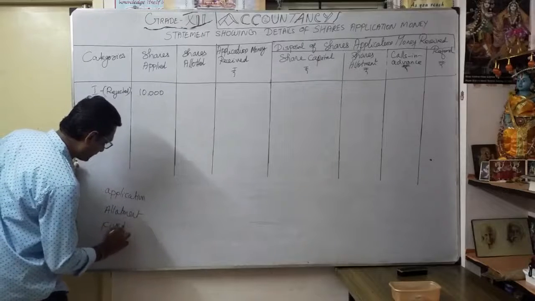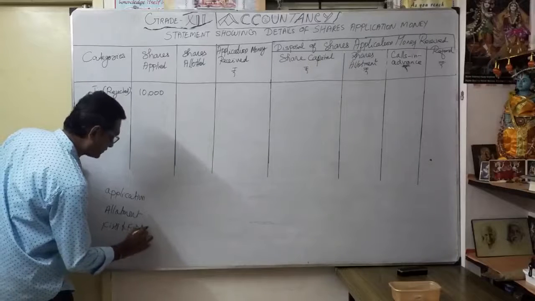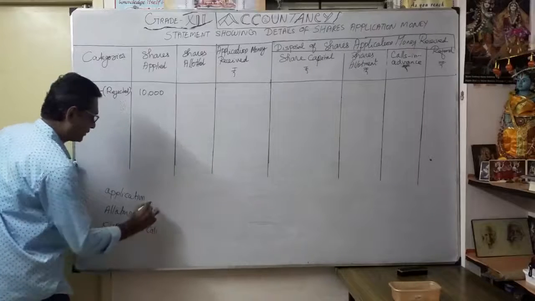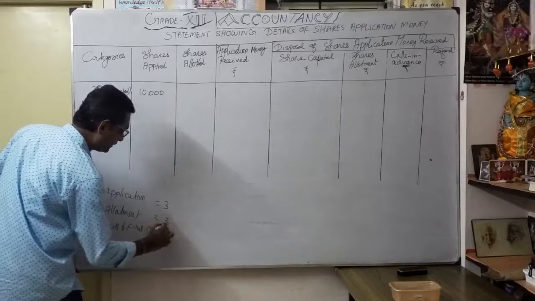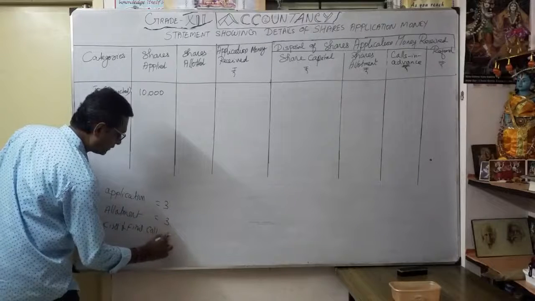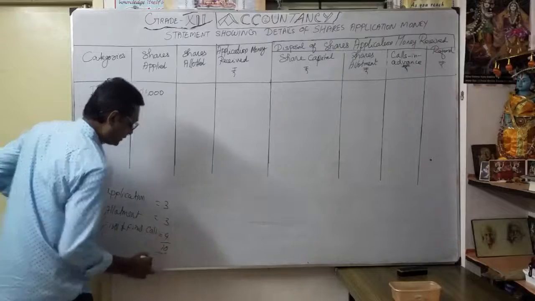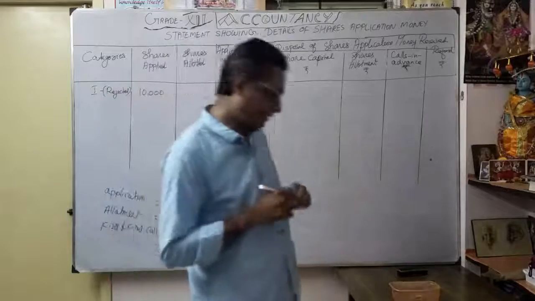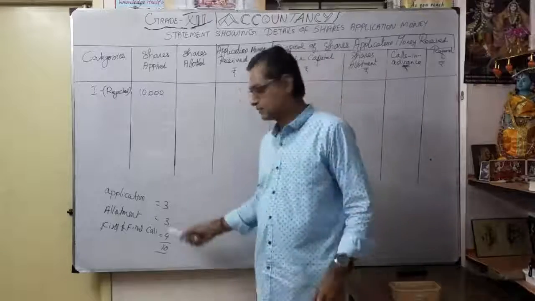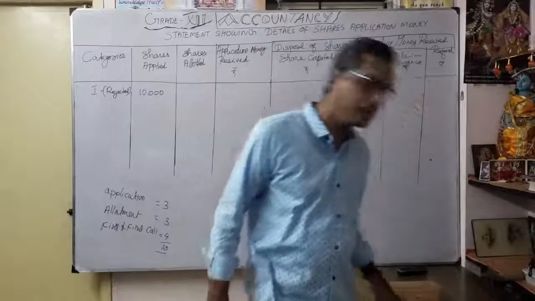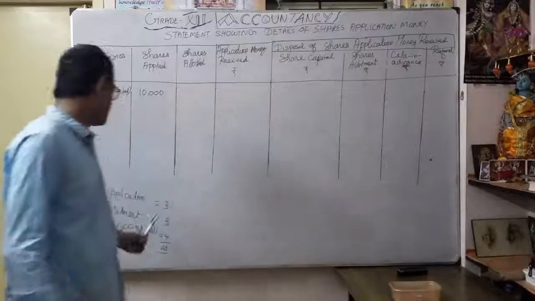What is the application? 3 rupees, allotment 3, then final call 4, totally 10, correct? So 3 on application, then 3 on allotment. So the balance money 4 rupees on first and final call.